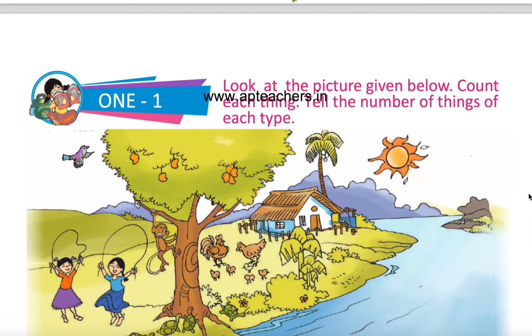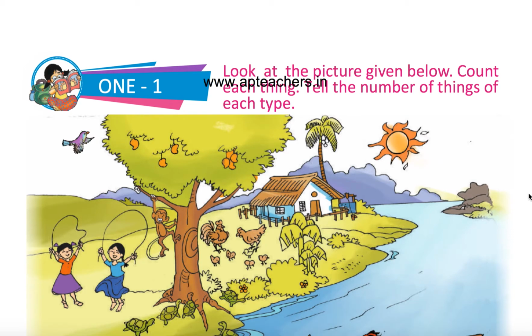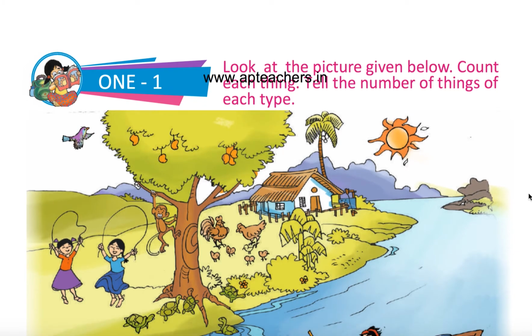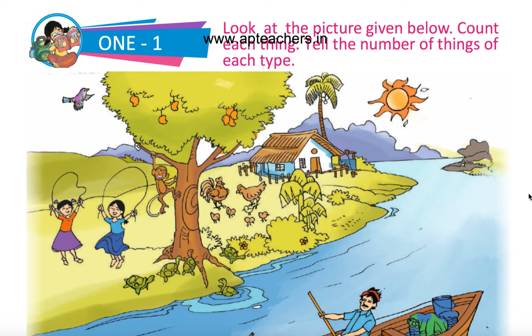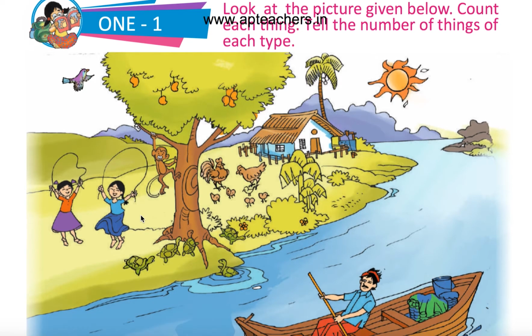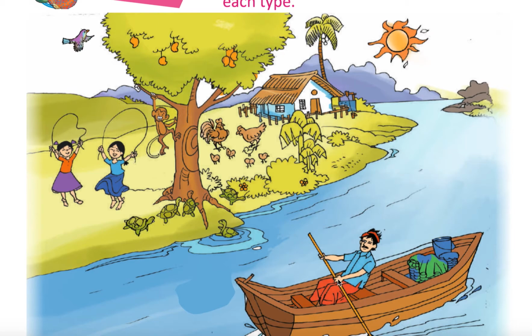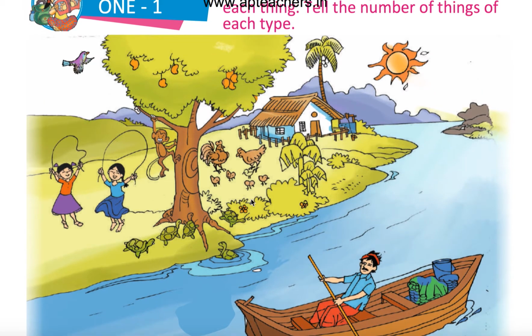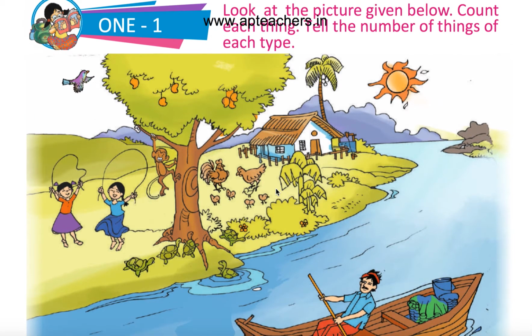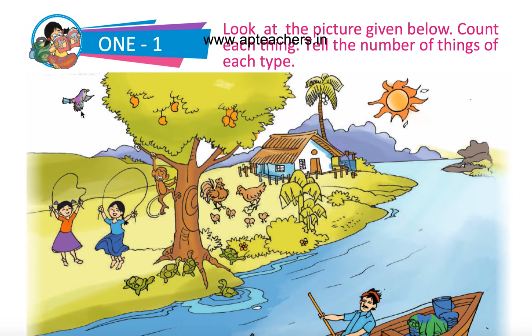Look at the picture given below. Count each thing. Tell the number of things of each type. How many mangoes are there? 6 mangoes are there. 2 children are playing. 1 fisherman is there on the boat. 1 monkey is there. Two hands are there. One, two, three, four, five. Five chickens are there. Okay.